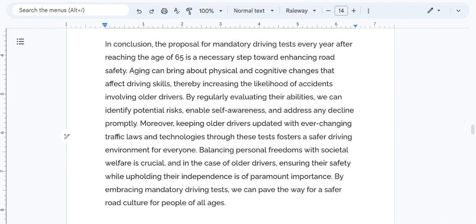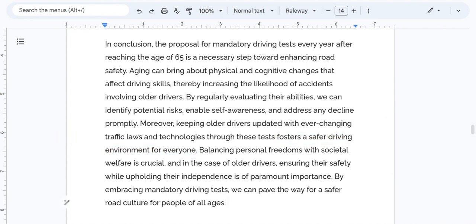They, of course, highlighted their thesis. Aging can bring about physical and cognitive changes. We can identify potential risks, enable self awareness, and address any decline promptly. We're also keeping older drivers updated with ever changing traffic laws and technologies, and ultimately fostering a safer driving environment for everyone.